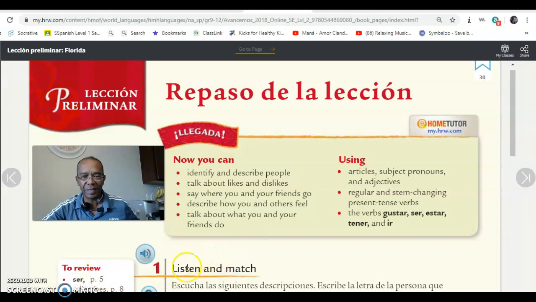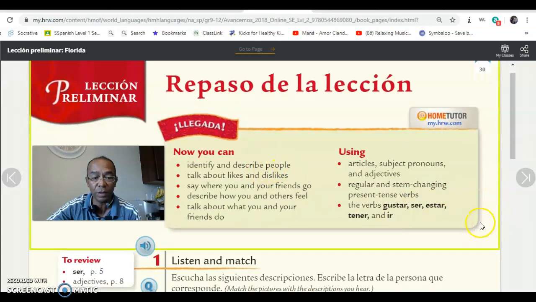Hoy vamos a repasar la lección preliminar. We are going to review the lesson objectives. By now, we had already reviewed how to identify and describe people, talk about likes and dislikes, say where you and your friends go. So that's what we're going to do today, okay? Based on that, we are going to do some activities, okay? I'll tell you what activities we're going to do.